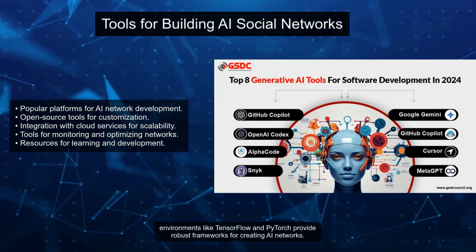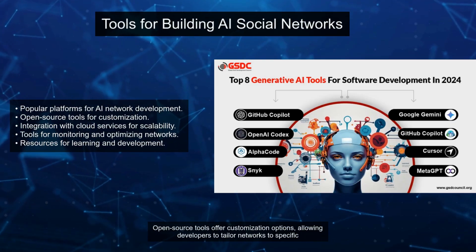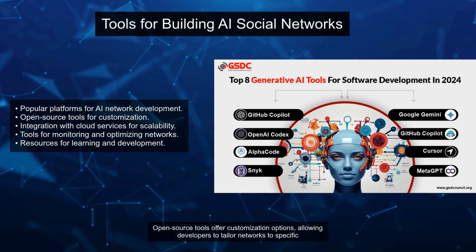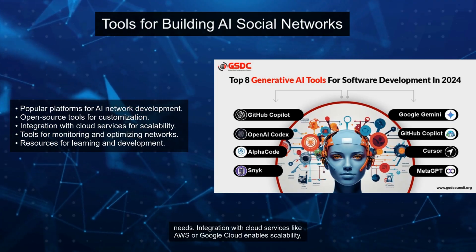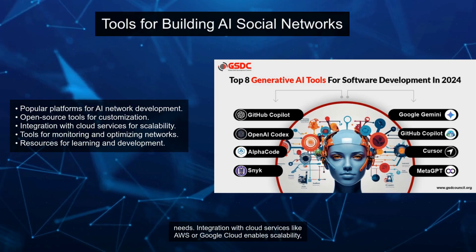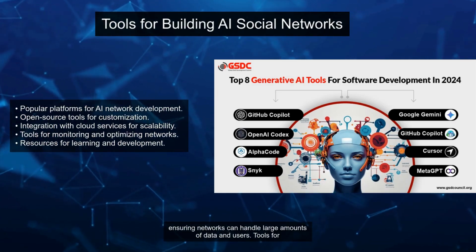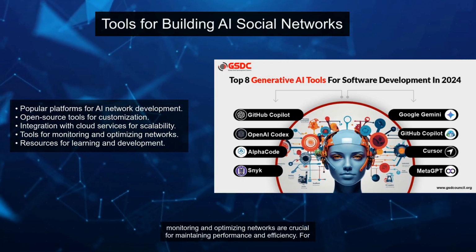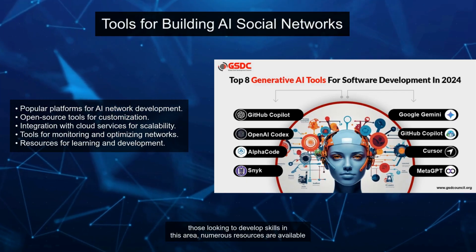Popular development environments like TensorFlow and PyTorch provide robust frameworks for creating AI networks. Open source tools offer customization options, allowing developers to tailor networks to specific needs. Integration with cloud services like AWS or Google Cloud enables scalability, ensuring networks can handle large amounts of data and users. Tools for monitoring and optimizing networks are crucial for maintaining performance and efficiency.